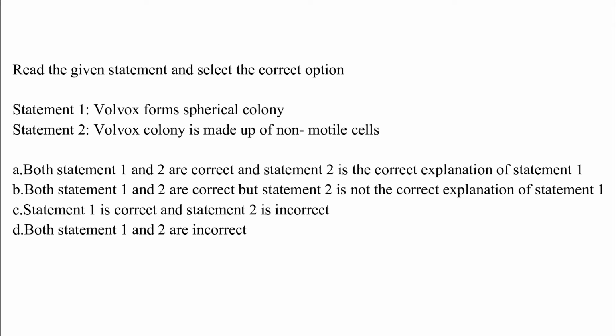Option B, both statements 1 and 2 are correct but statement 2 is not the correct explanation of statement 1. Option C, statement 1 is correct and statement 2 is incorrect. Option D, both statements 1 and 2 are incorrect. The correct answer is option C, which is statement 1 is correct but statement 2 is incorrect.